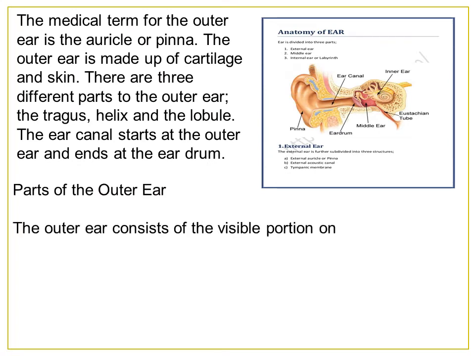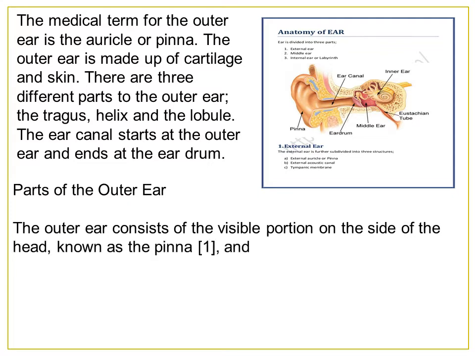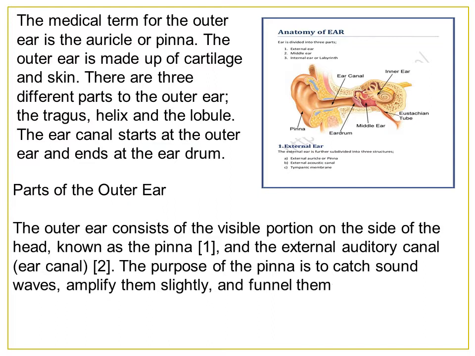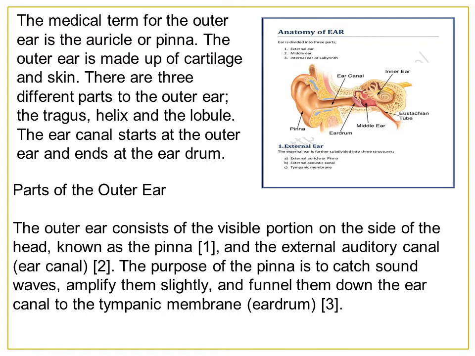Middle ear, eardrum, pinna, ear canal, inner ear, Eustachian tube. Draw it, note it down. Then you'll understand these words: pinna, Eustachian tube, inner ear. Okay, eardrum. Parts of the outer ear. The outer ear consists of the visible portion on the side of the head, known as the pinna, and the external auditory canal, the ear canal. The purpose of the pinna is to catch the sound waves, amplify them slightly, and funnel them down the ear canal to the tympanum.